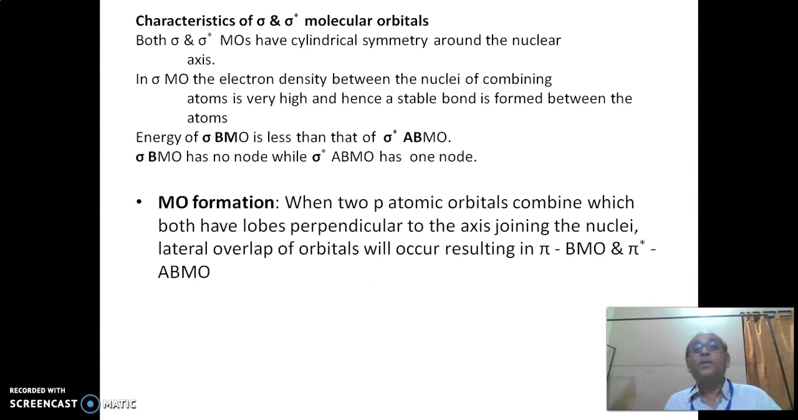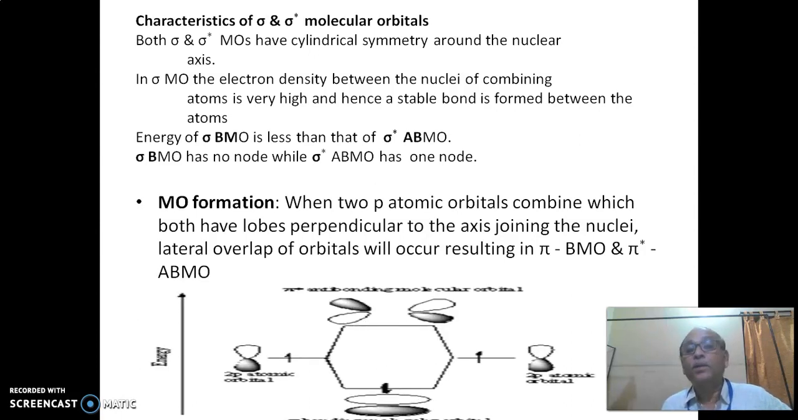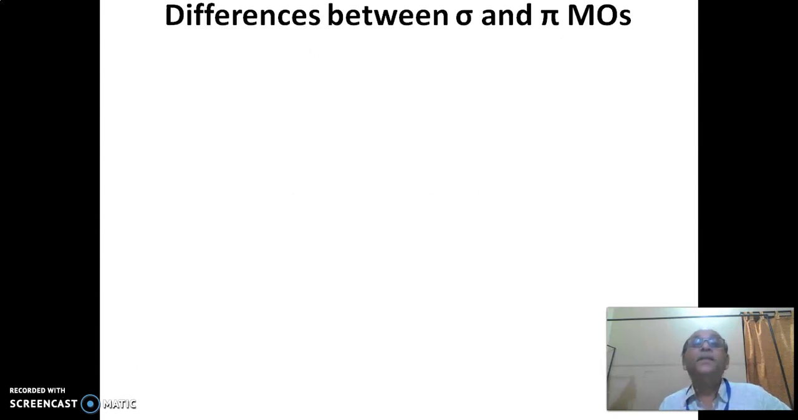Next, molecular orbital formation when two p atomic orbitals combine which both have lobes perpendicular to the axis joining the nuclei. Lateral overlapping of orbitals leads to the formation of the pi bonding molecular orbital and the pi star anti-bonding molecular orbital. This is shown in the figure below. Then the differences between sigma and pi molecular orbitals.